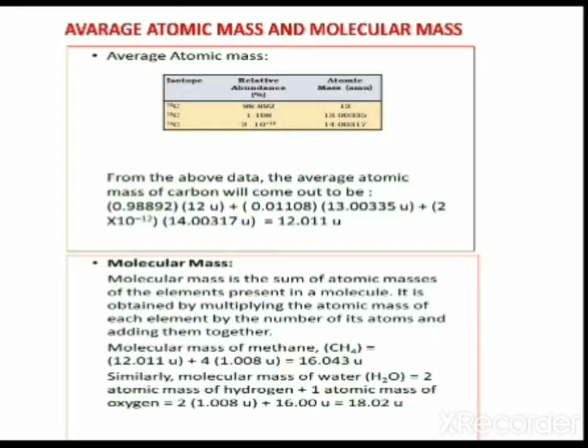Take the abundance of carbon-12, 0.98892, into the atomic mass of carbon-12, that is 12 u, plus 0.01108, the abundance of carbon-13, into the atomic mass of carbon-13, plus the relative abundance of carbon-14, 2 into 10 raised to minus 10, multiplied by the atomic mass of carbon-14, 14.00317.